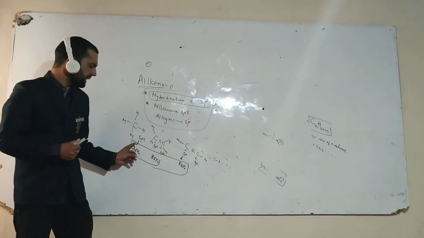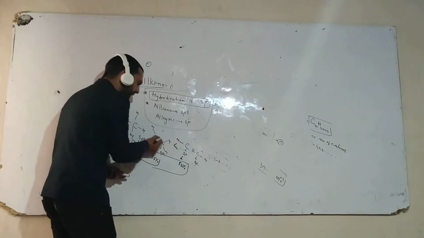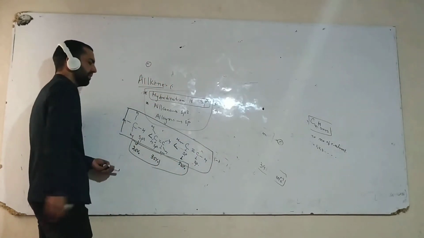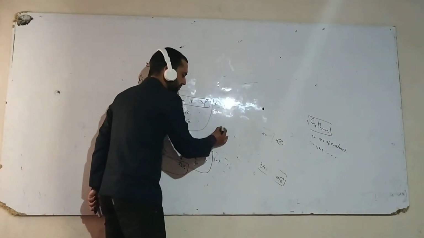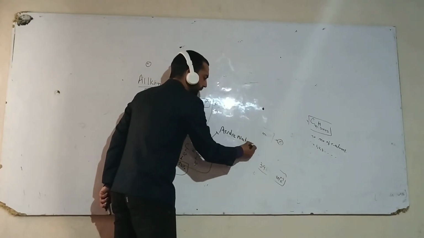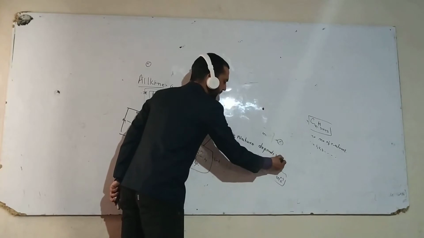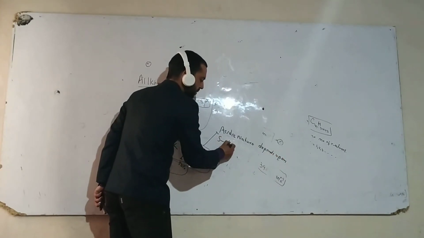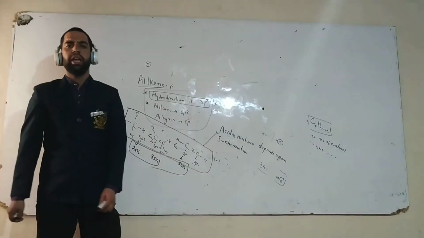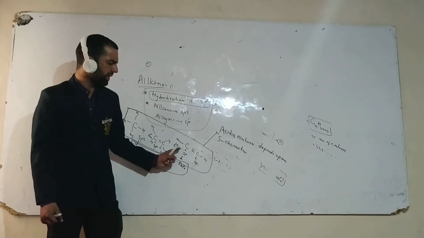Now, out of alkane, alkene and alkyne, the alkynes are the most acidic, followed by alkene and then alkane. This acidic nature depends upon S character. As the S character increases, the acidic nature also increases.